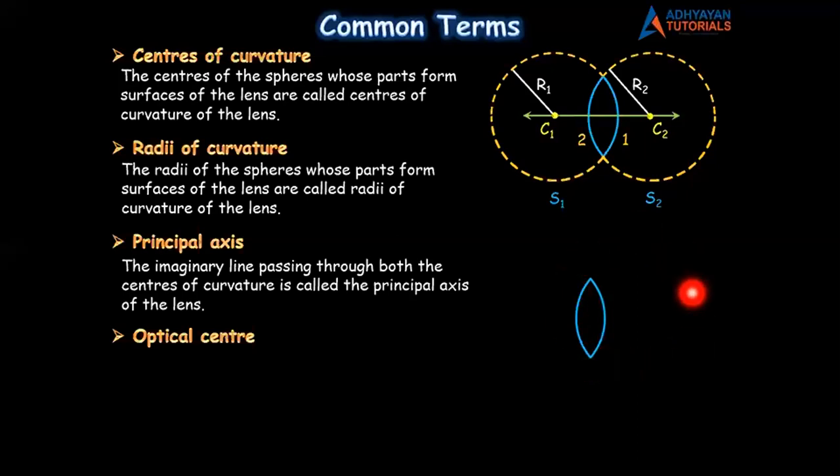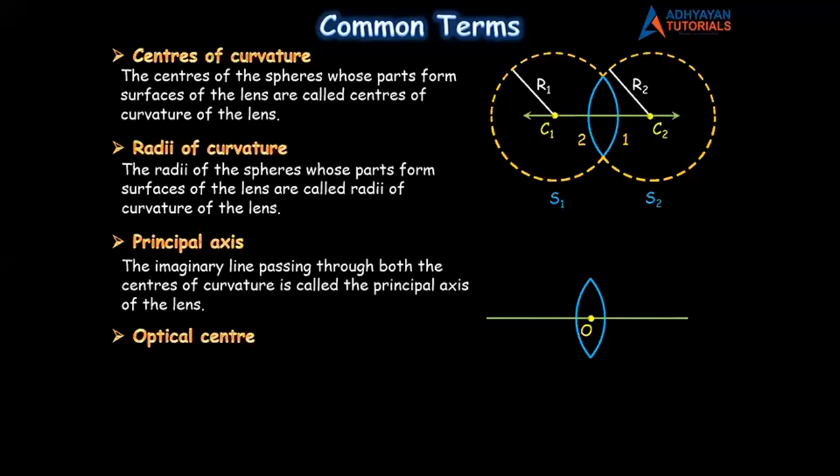And we just studied that these two spheres have two centers, which we call centers of curvature. And if I draw a line passing through both the centers of curvature, then it is called the principal axis. We have just studied all this. So this green colored line is the principal axis. Now children, on this principal axis, exactly in the middle of the lens, there is a very special point, and I call this point O. What is O? O is the optical center.